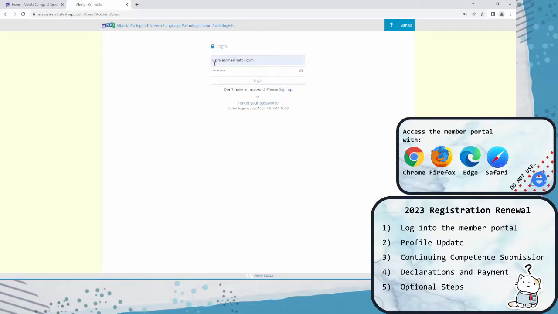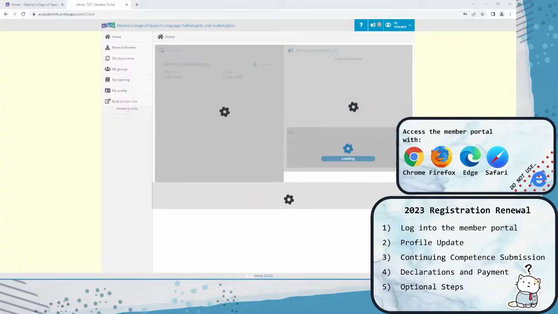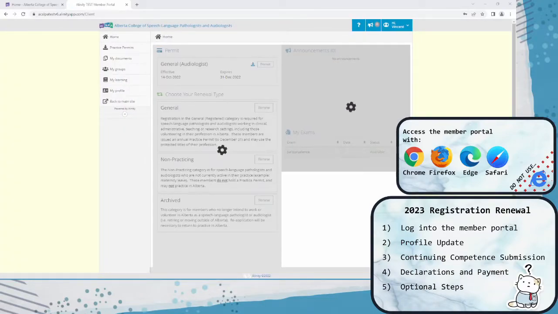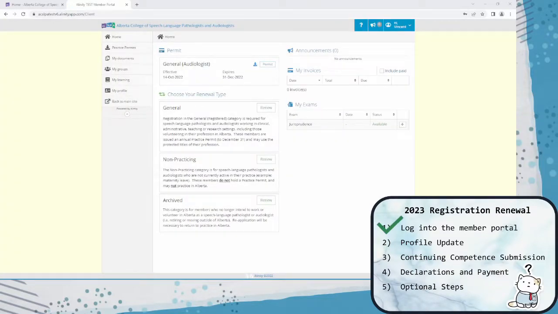As online security protocols have been changing, our emails are sometimes ending up in spam folders or may bounce back from inboxes entirely. We almost always send at least one email each month to our membership, so if it's been a few and you haven't heard from us, take a look at your spam folder and your email security settings. Once logged in, under the option to choose your renewal type, you want to select which category you'll be renewing into this year. If you want to practice in Alberta in 2023, you'll need to be in the general category.